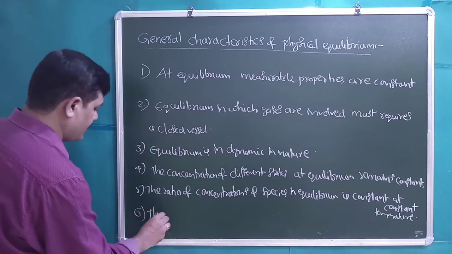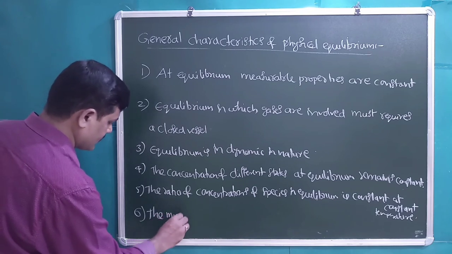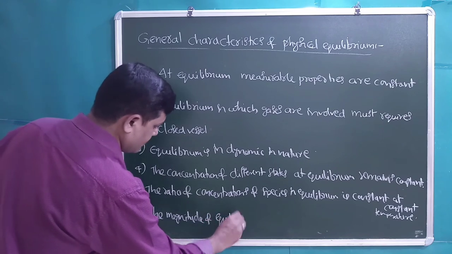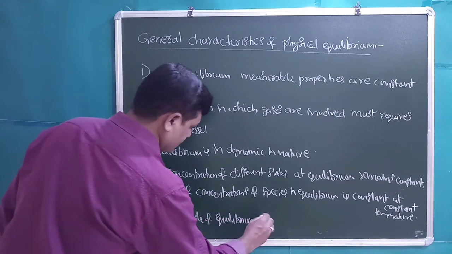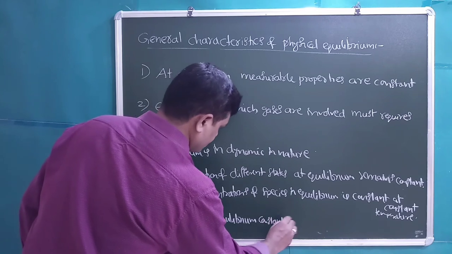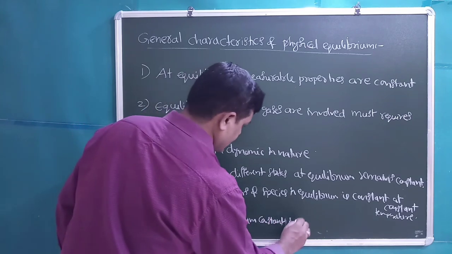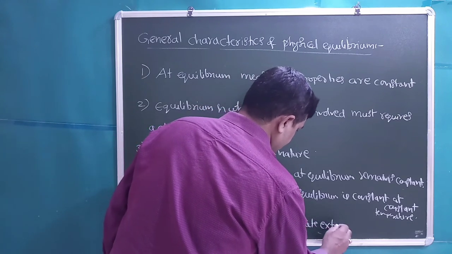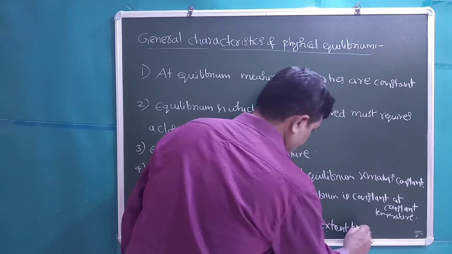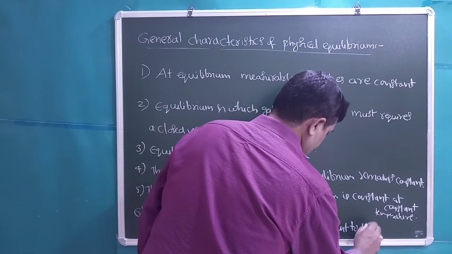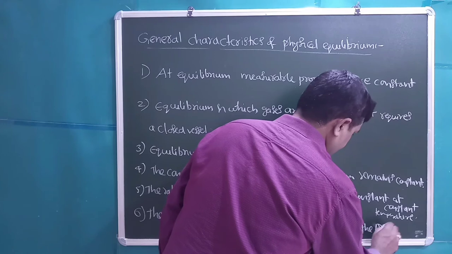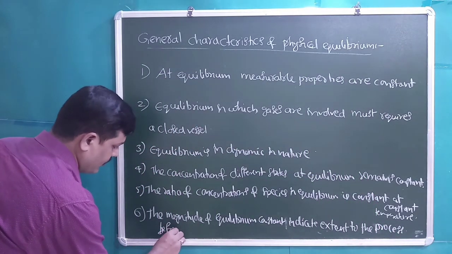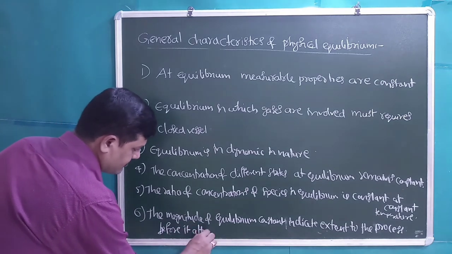The magnitude of the equilibrium constant indicates the extent of the process before it attained equilibrium.